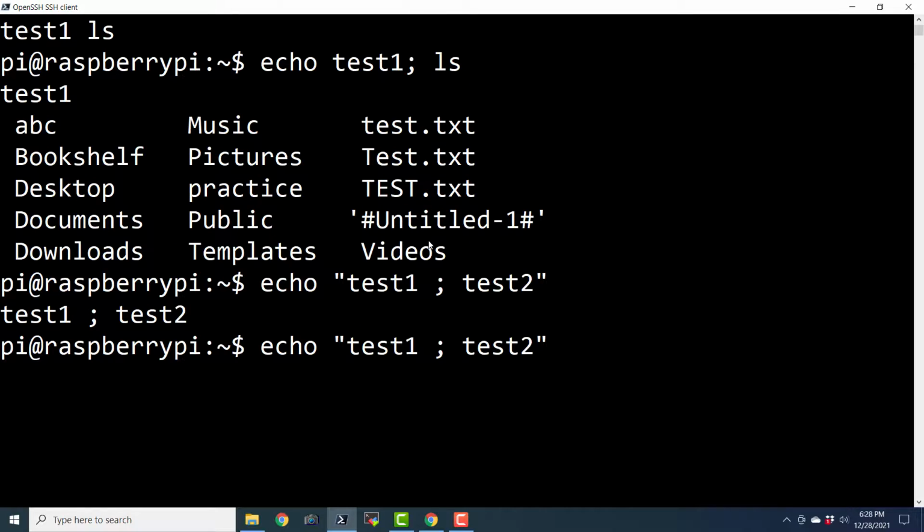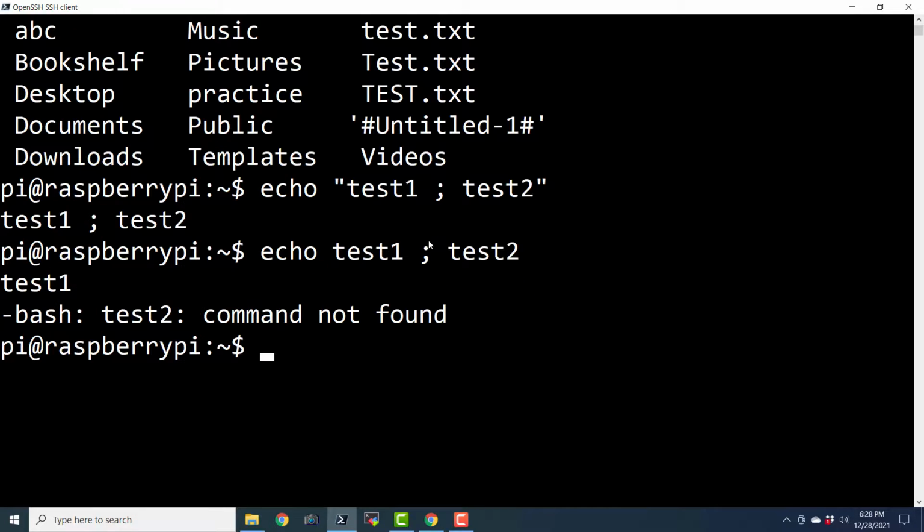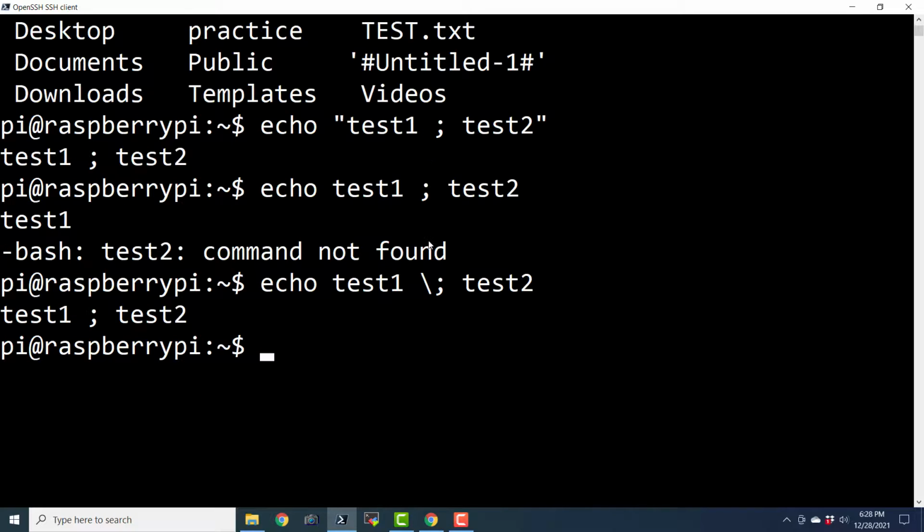Now I can even say test 1; test 2, and it is going to say that test 2 command not found. So in this case, I can just add a backslash, and it is going to treat this semicolon as a character to be printed. And here we can see. So either we can use backslash as the escape character, or we have to mention that entire string in single quotes or double quotes.